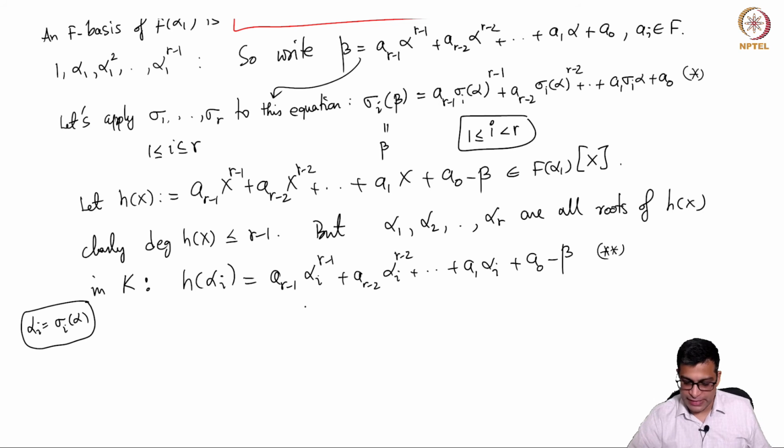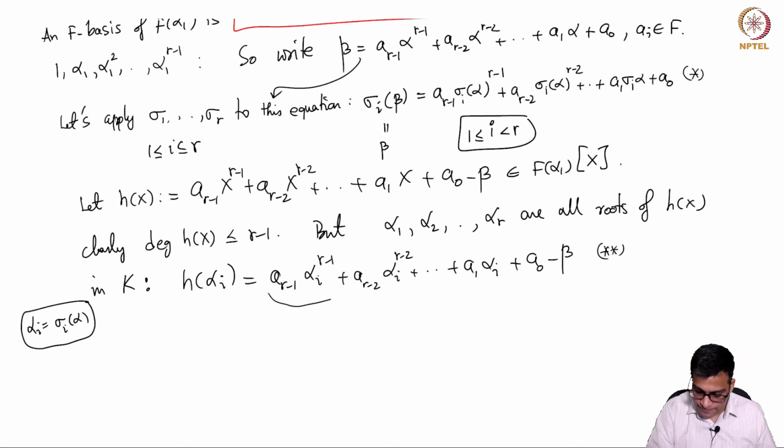I claim that they are exactly the same equations, because a_{r-1} sigma_i(alpha)^{r-1}, but sigma_i(alpha) is alpha_i, so alpha_i^{r-1}. Similarly for the r minus 2 power, up to a_1 alpha_i plus a_0. Star is written as this is equal to beta.